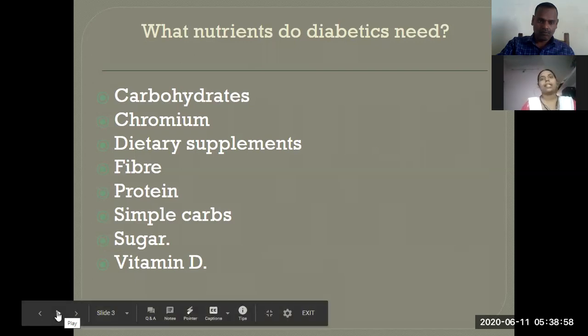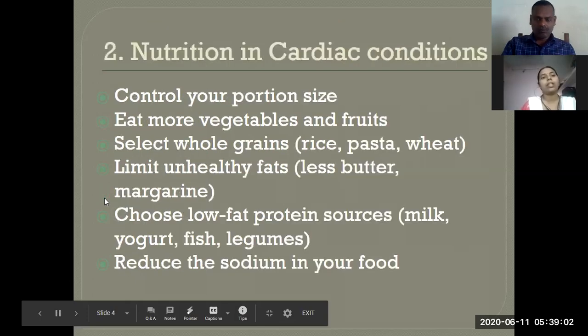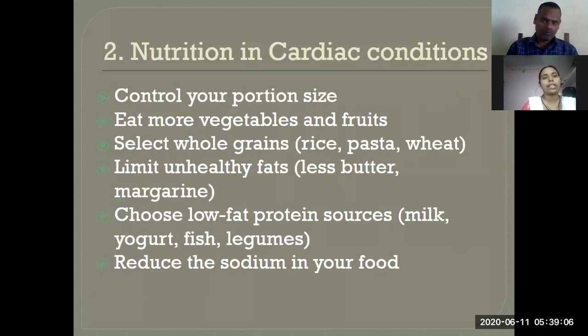Fine. Next, nutrition in cardiac conditions. That means some people may have heart problems, heart diseases. If people have heart diseases, what nutrition should they follow? Number one, they want to control the portion size. That means the food they are taking, they want to reduce the portion.